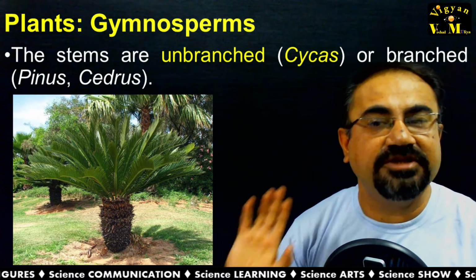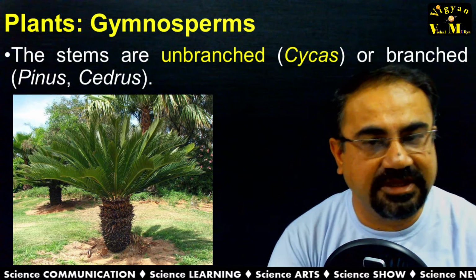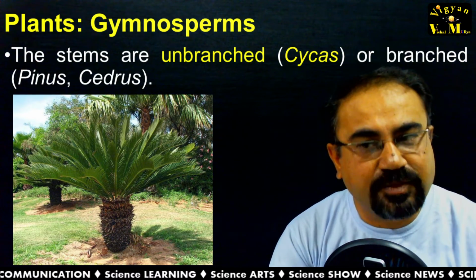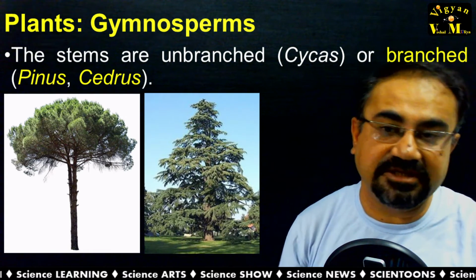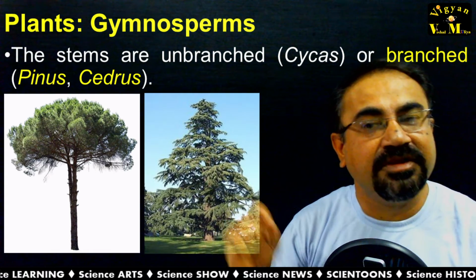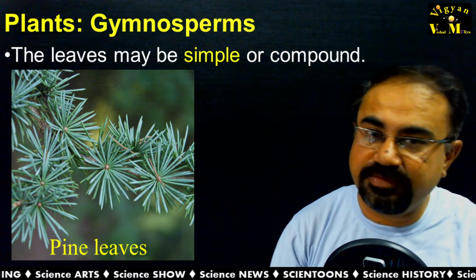Regarding the stem, it can be unbranched or branched. The unbranched stem can be seen in cycas. Likewise, a branched stem can be seen in pinus and cedrus. Regarding leaves, they can be simple or compound.